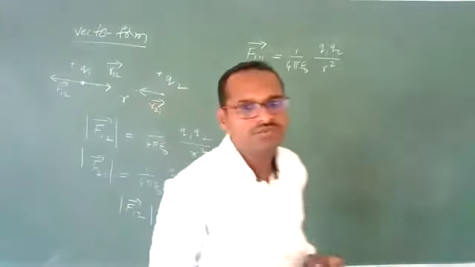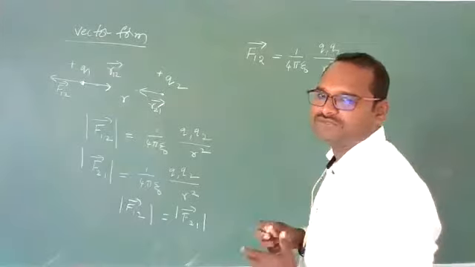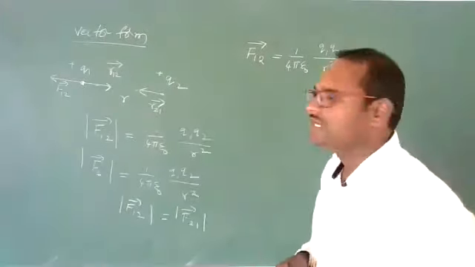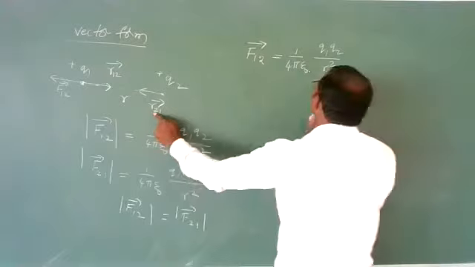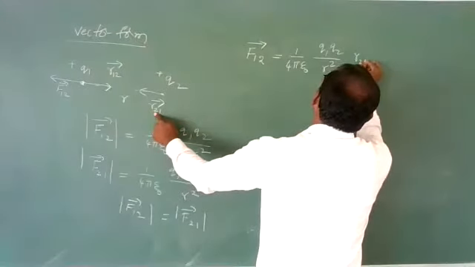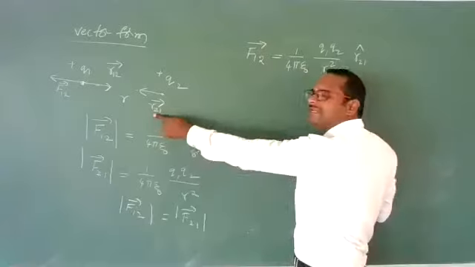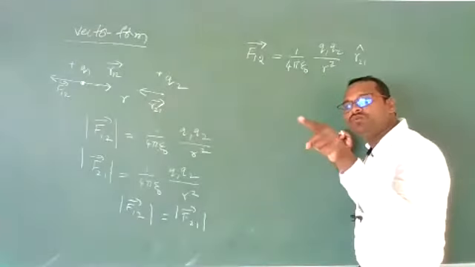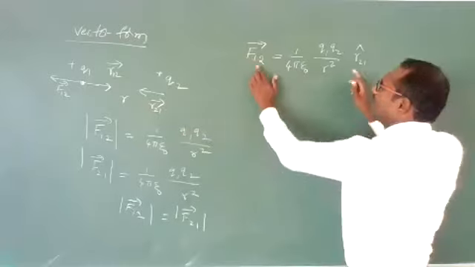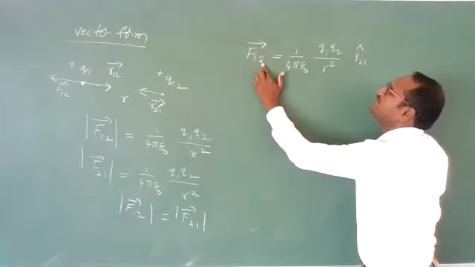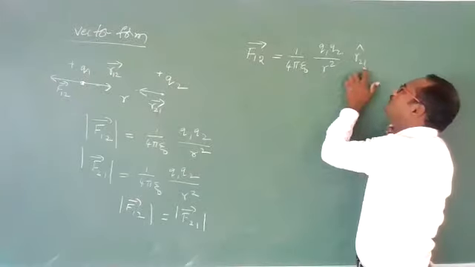Clear? So if I want to add direction, I should add a unit vector. Unit vector in which direction? In the direction of R21. So I should write R21 cap. R21 cap indicates a unit vector which is pointing in the direction of Q2 to Q1. Force on 1 due to 2 can be written as 1 by 4 pi epsilon naught Q1 Q2 by R square into R21 cap.